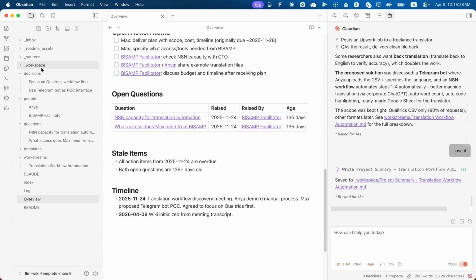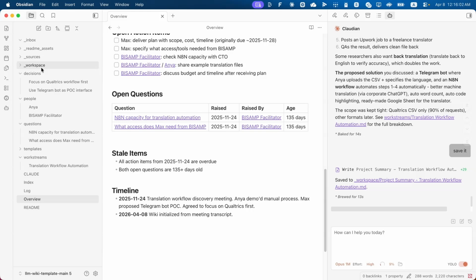Second important tip: don't edit any files manually except in inbox, when you're adding new files, or workspace. So if you need any update, for example, if a task is completed, ask Claude to update. It will keep updating the log and all the file changes, so it's really important to work directly with Claude for any changes.